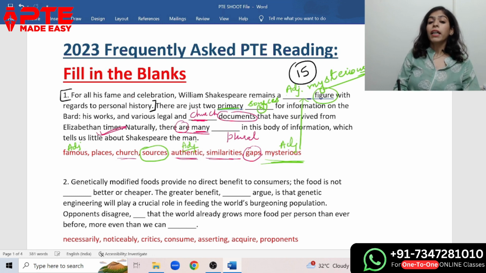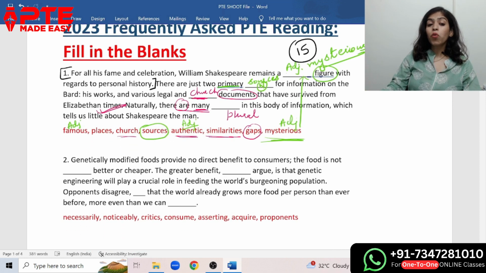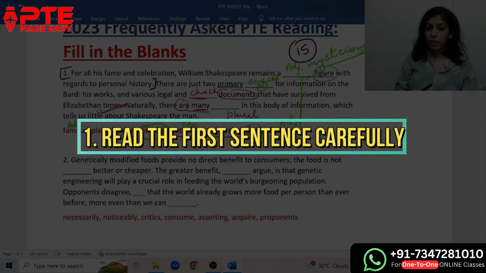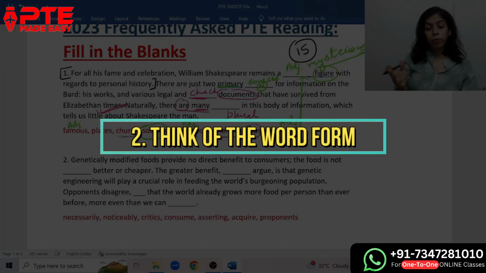For those who think that similarities will be the answer, it can be, considering that similarities is also a plural form. But if you read the full sentence, you'll get to know. So now try to understand one thing. Whenever we are doing PTE reading fill in the blanks, we simply need to focus on this particular approach. And that approach is: read the first sentence carefully. Think of the word form.